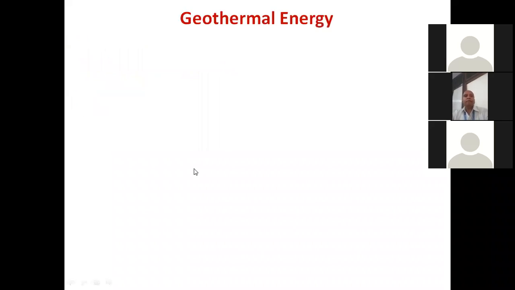There are four important types of geothermal energy. One is hydrothermal, second one is geopressurized energy, third one is HDR, hot dry rock, and fourth one is magma. So we will discuss all these four forms of geothermal energy in detail in subsequent slides. And in the end, I will show you one video lecture also, which is available on YouTube. Okay.